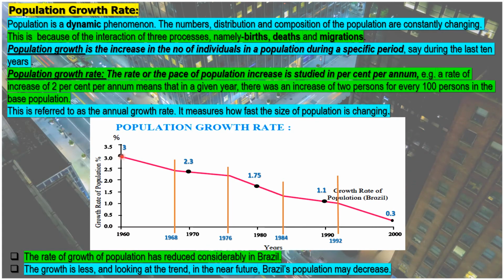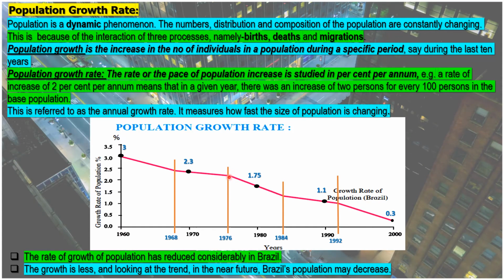Okay, the growth rate of Brazil was 3%. Then we see this graph is going in the downward direction. It is decreasing at a faster rate, not very fast but at a medium pace until 1968. Then it is moving at a slower pace till 1976.